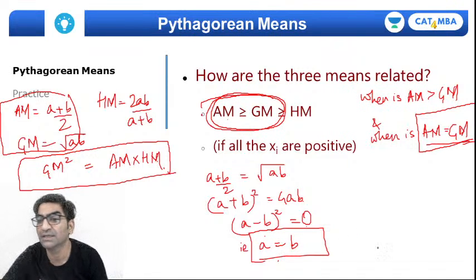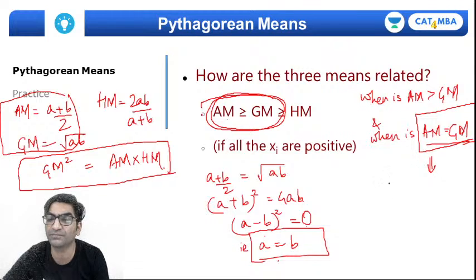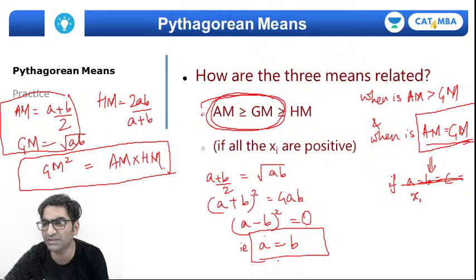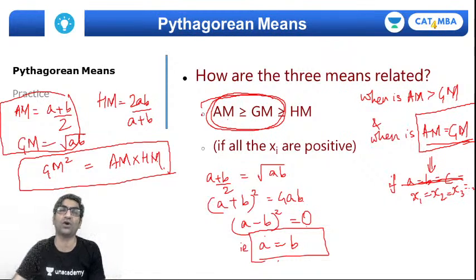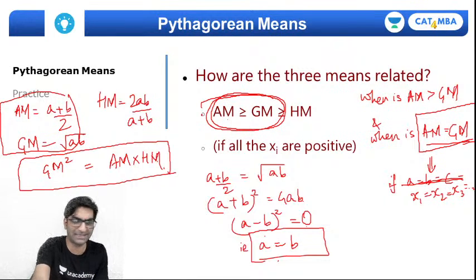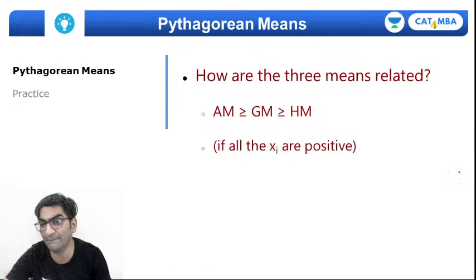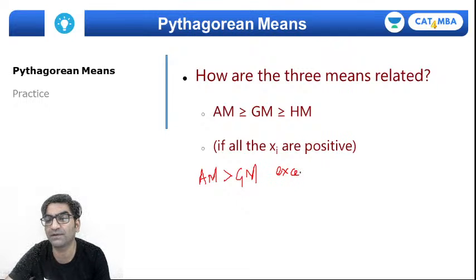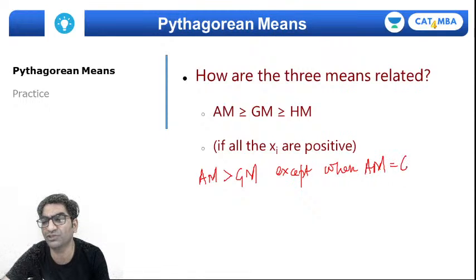So it's established AM equals GM if A is equal to B is equal to C, or X1 equal to X2 equal to X3 and so forth. So for equal values, the arithmetic and the geometric mean will also become equal, right? Okay, that's still good to know, but why is that useful to me? Well, it turns out that we will use the fact that AM is always greater than GM except when AM becomes equal to GM.